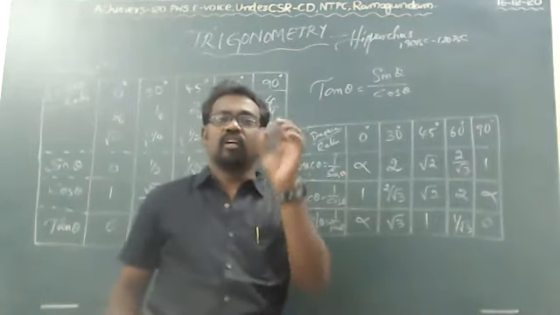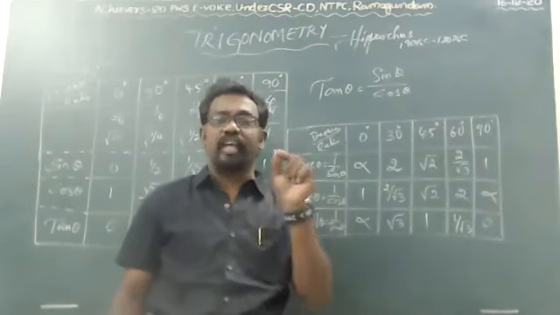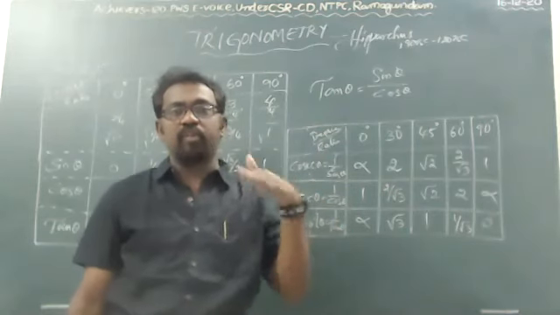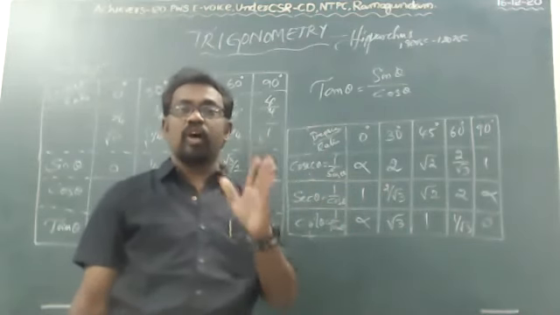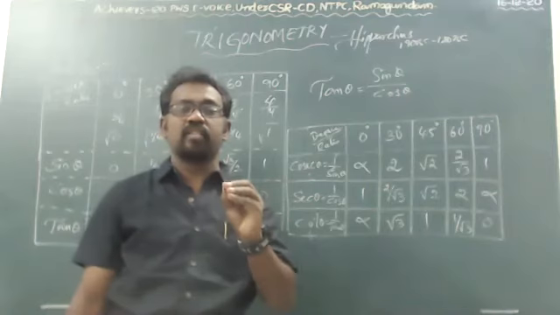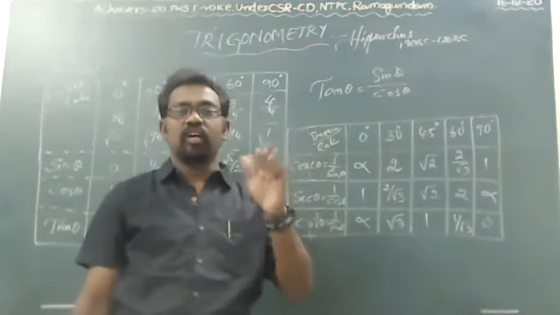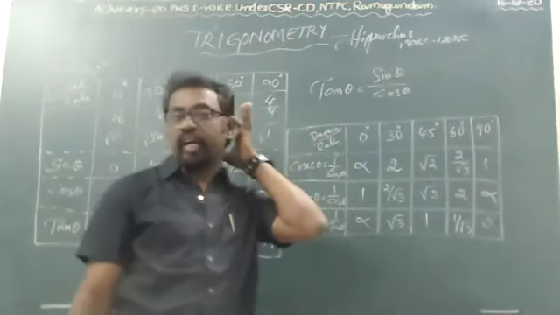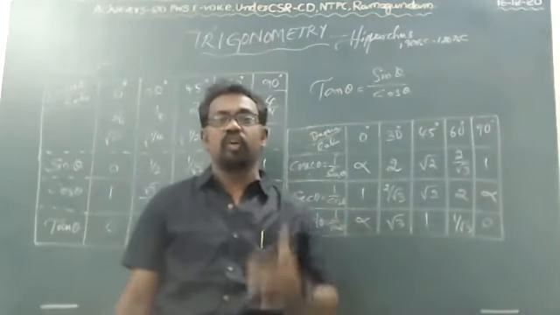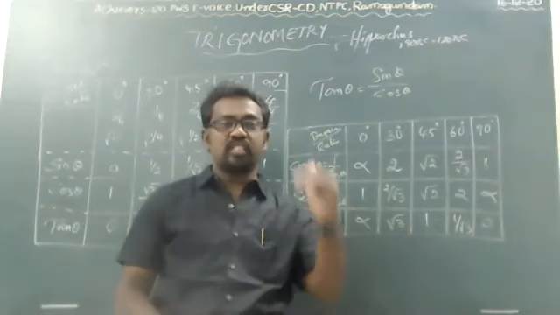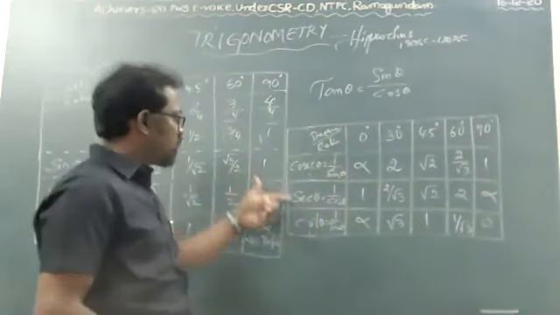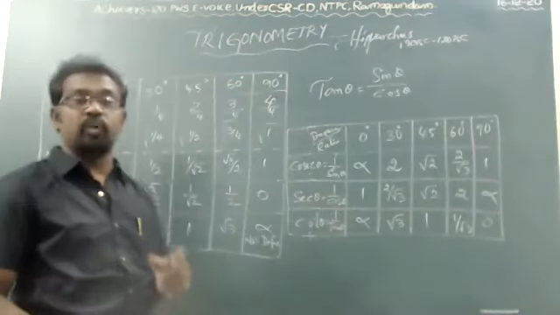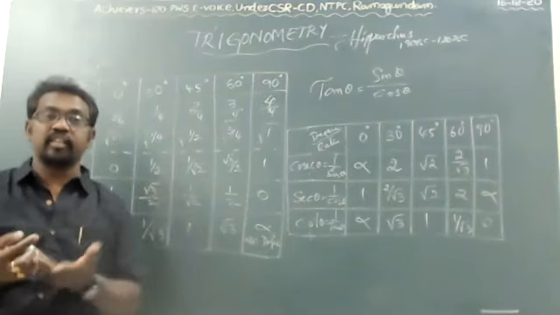Otherwise, how to write the table: take the whole numbers 0, 1, 2, 3, 4 and divide by 4, take the root values, and the result is known as sine theta. The reverse of sine theta from backwards is cos theta. Sine theta by cos theta gives tan theta. And the reciprocals of these 3 are cosecant, secant and cot. You have to be very thorough. Simply, if you are asked, cos 60 degrees is 1 by 2.